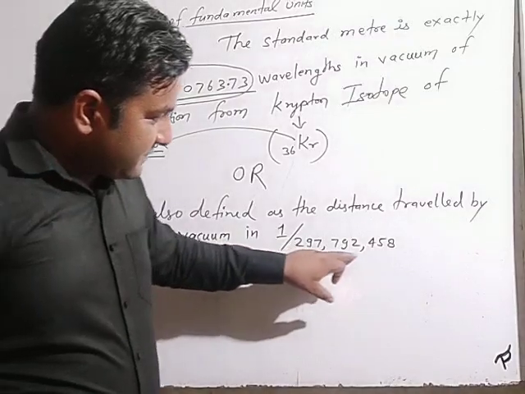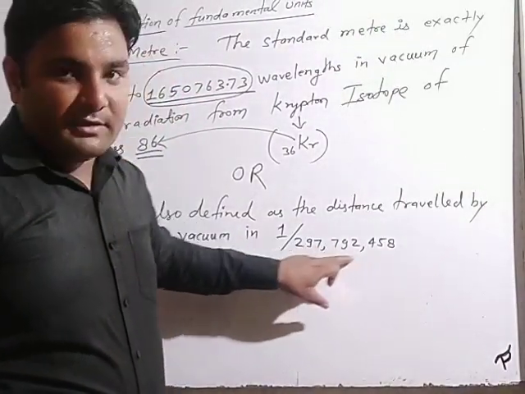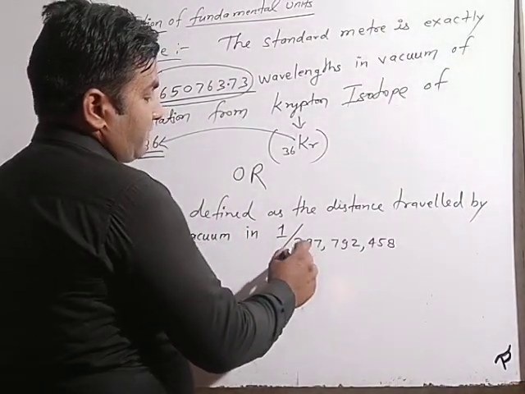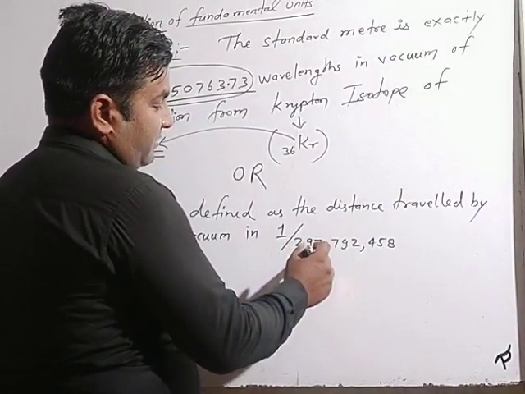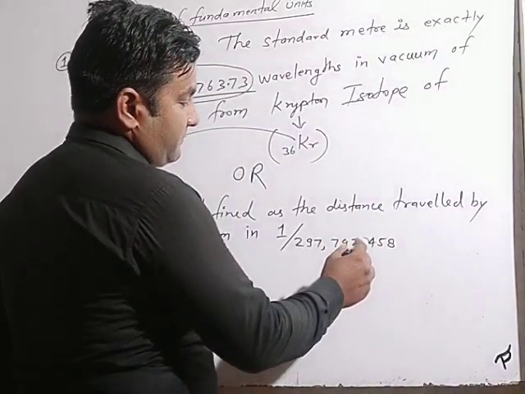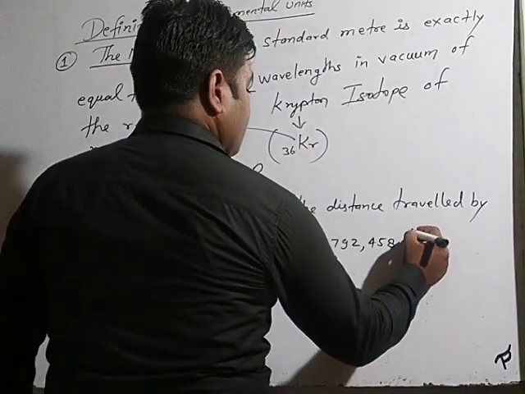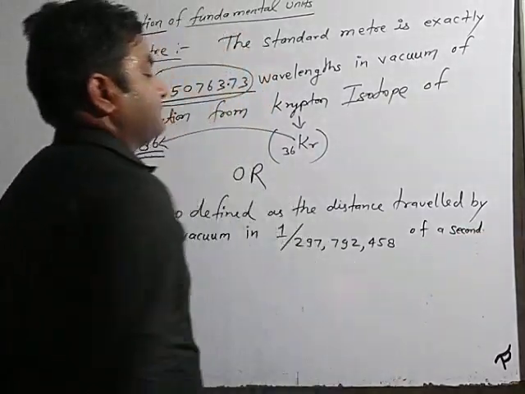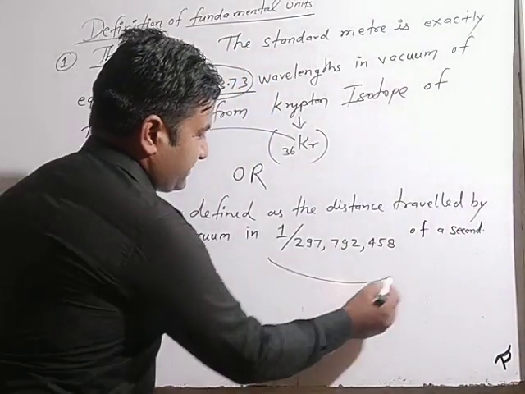This is the concept of the speed of light in vacuum. That's why it is taken in vacuum. Just write down this number, then your definition is correct.